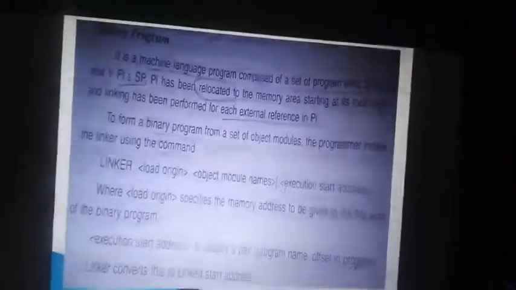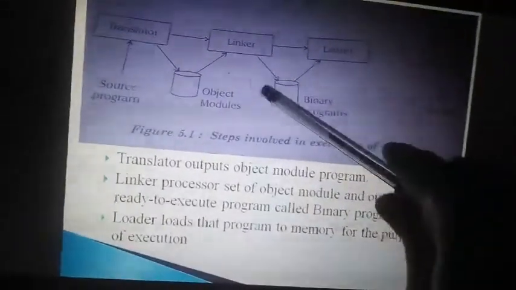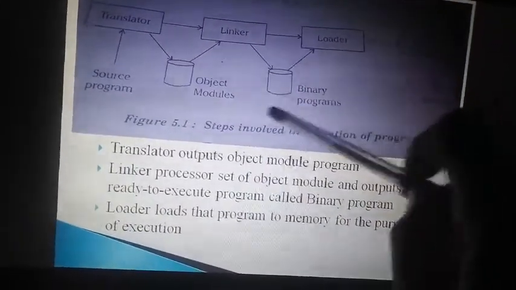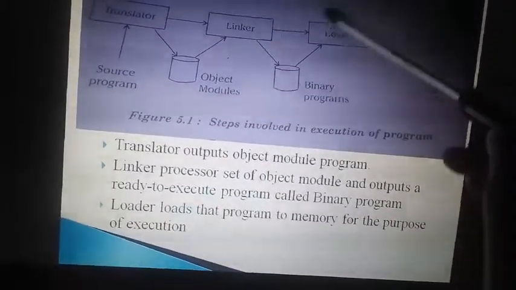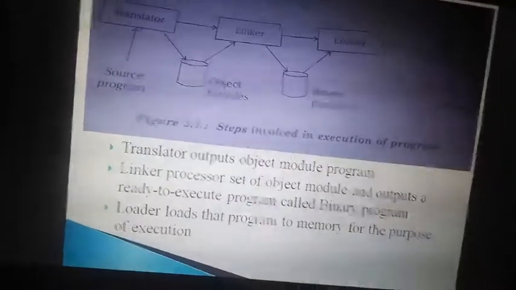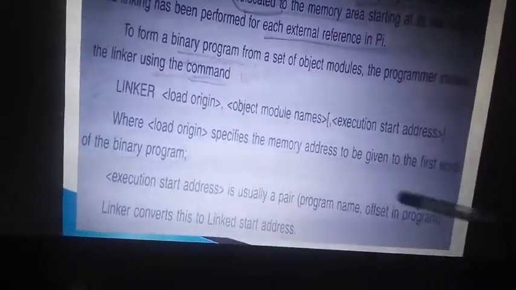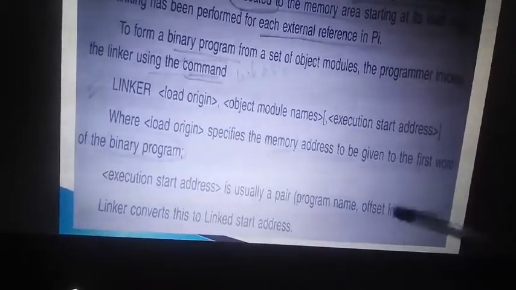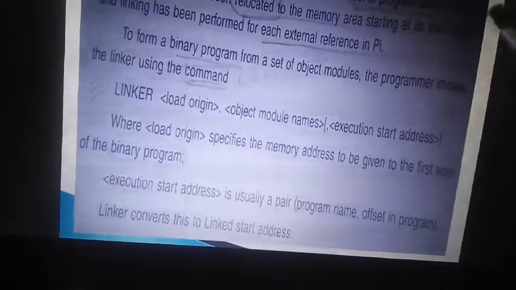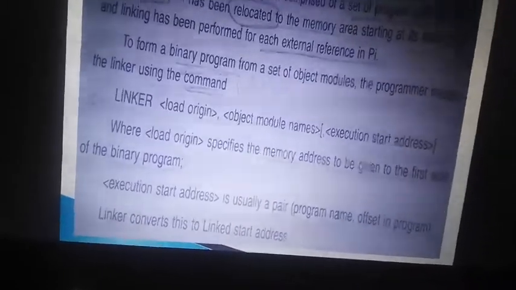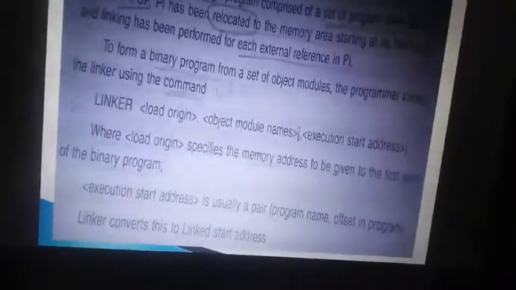So the binary program will be in this manner. The binary program is given by the linker. So what are the things it gives? The linker will give the load address and the execution start address, which has two things: the program name and the offset. The offset is nothing but line numbers, the displacement, the D symbols we had discussed. So we will get all the translated addresses, which can be added with the relocation factor so that you can go with the load address, right?